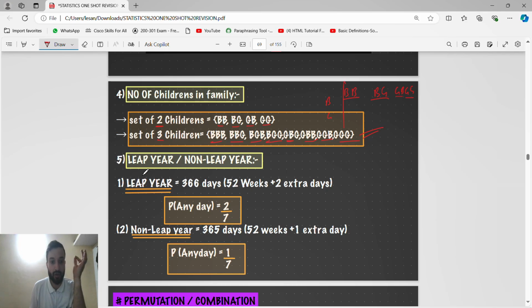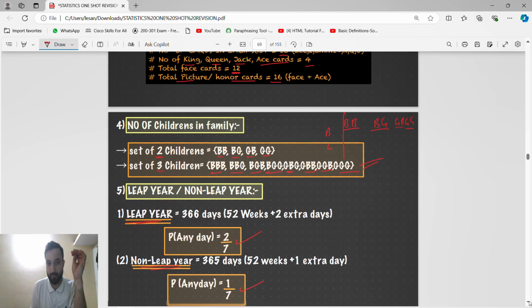Hi guys, this is very important. If they say leap year for any day, probability is 2 by 7. For a non-leap year, any day, probability is 1 by 7. Remember the thing, very important.